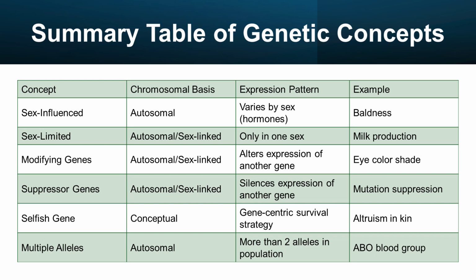Modifying genes: autosomal or sex-linked, alter expression of another gene, eye color shade. Suppressor genes: autosomal or sex-linked, silence expression of another gene, mutation suppression. Selfish gene: conceptual, gene-centric survival strategy, altruism in kin. Multiple alleles: autosomal, more than 2 alleles in population, ABO blood group.